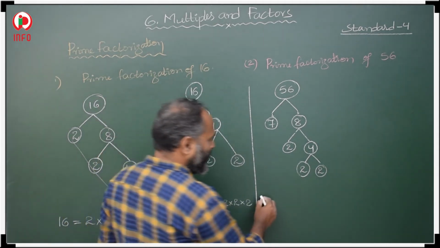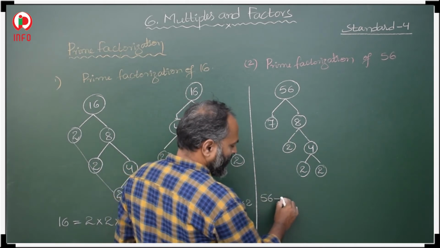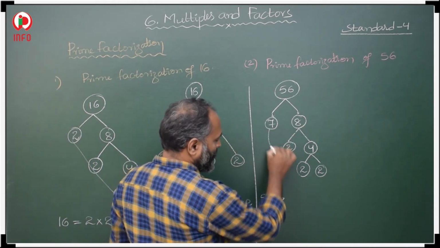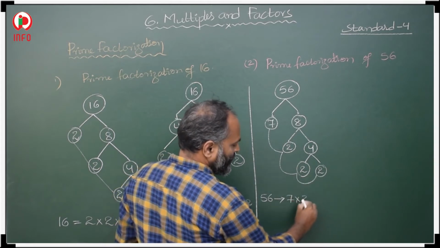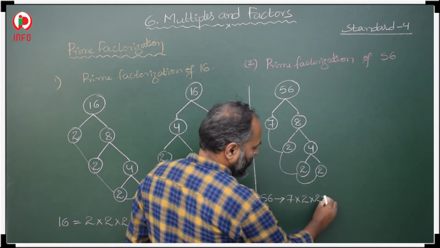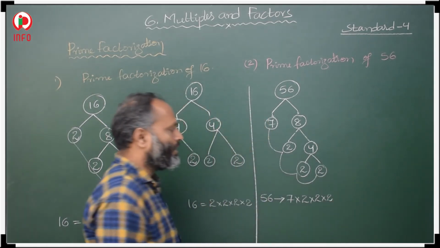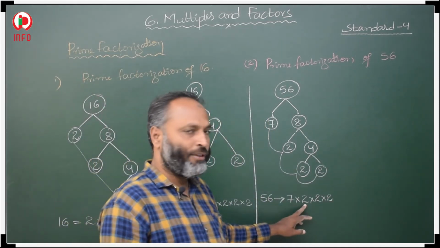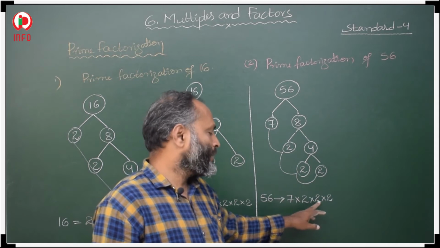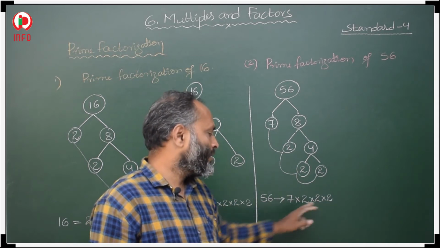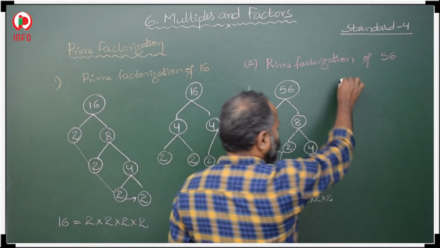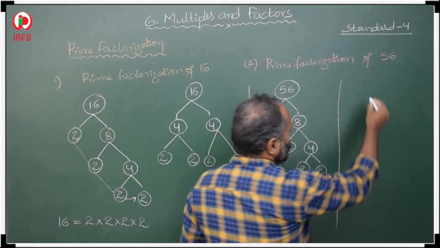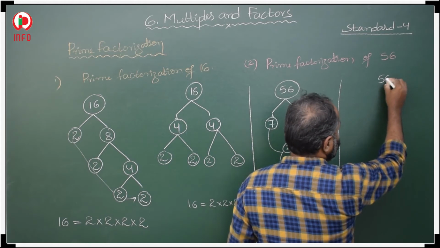Now we write 56 as a product: 7 into 2 into 2 into 2. If you want to check your product: 7 2s are 14, 14 2s are 28, 28 2s are 56. This you will get. Or otherwise there is one more method for 56.